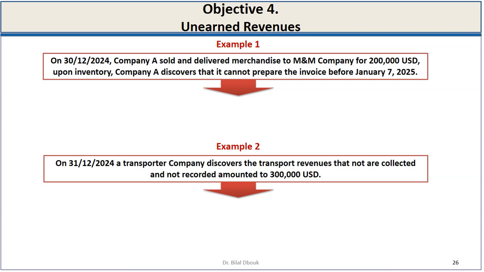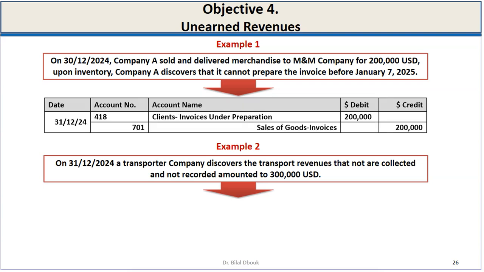So let's see a real life example. On 30/12/2024, Company A sold and delivered merchandise to M&M Company for $200,000, but upon inventory, the company discovered that it cannot prepare the invoice before January 7, 2025, which is the next accounting period. So in this case, we record the revenue in the sales account. We credit account 701, sales of goods, and we use account 418, related to client accounts, invoices under preparation.